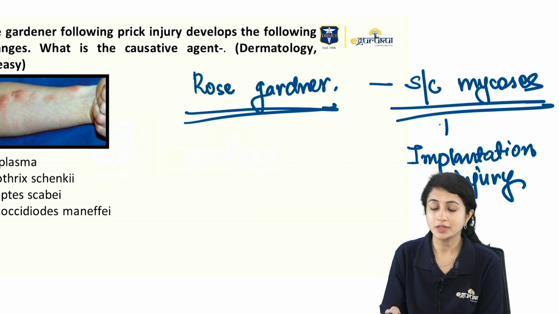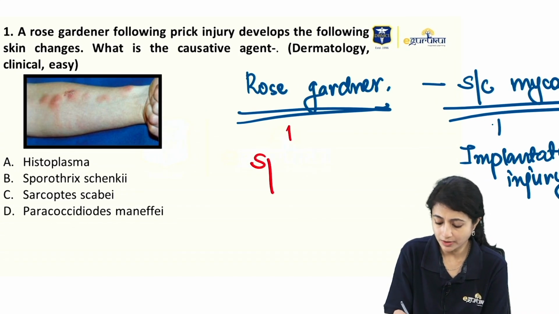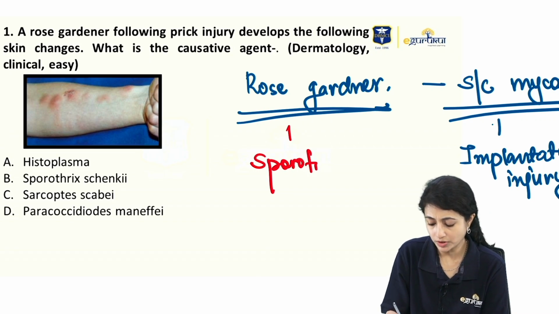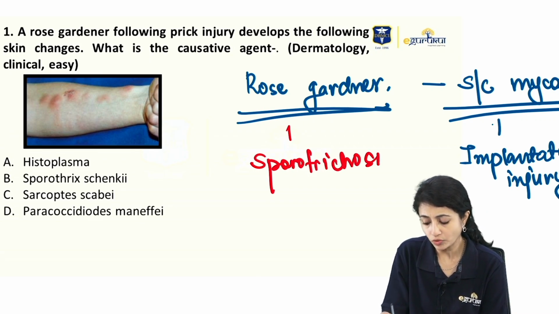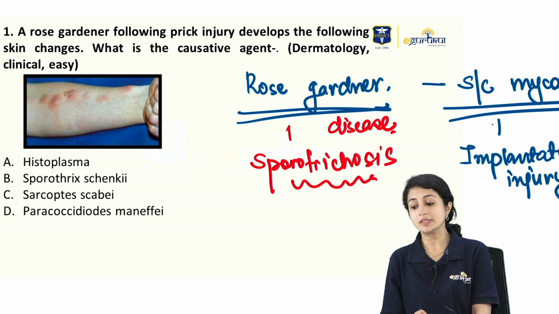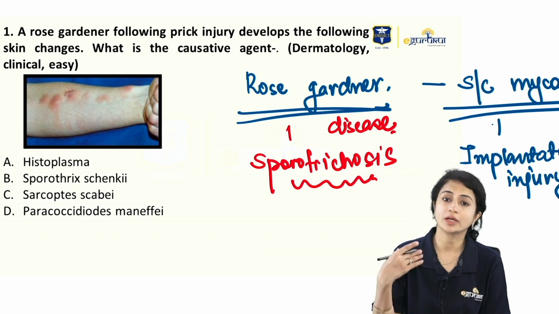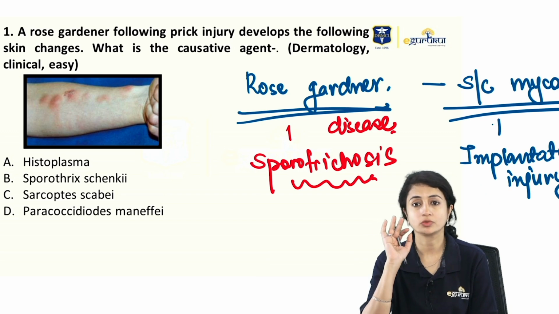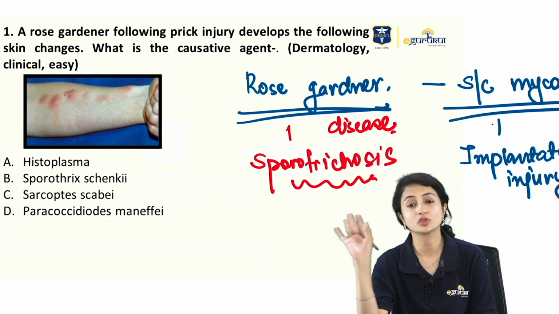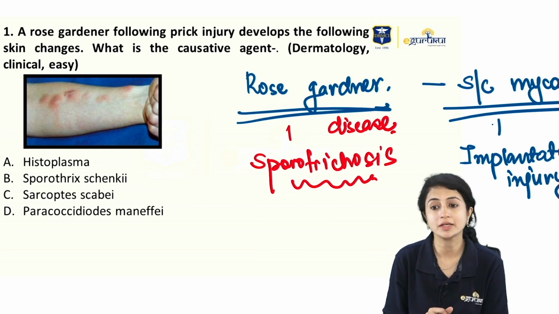Now rose gardener is in specific terms relevant to sporotrichosis. In fact, sporotrichosis is also called rose gardener's disease because it is commonly seen in rose gardeners. So if they give you a rose gardener, you know that we are talking about sporotrichosis. Now, what is the skin change that they are showing you?